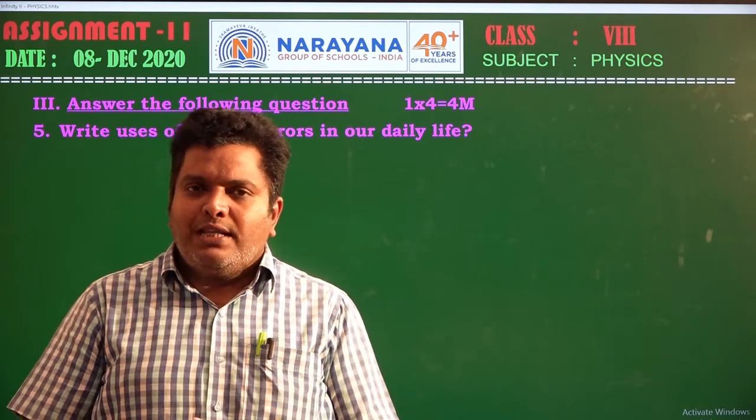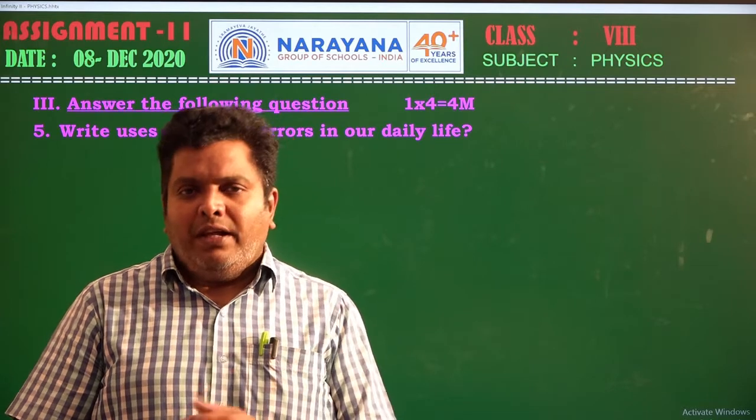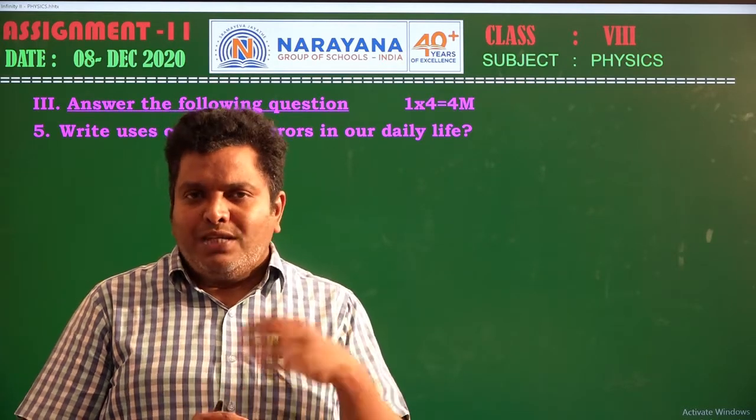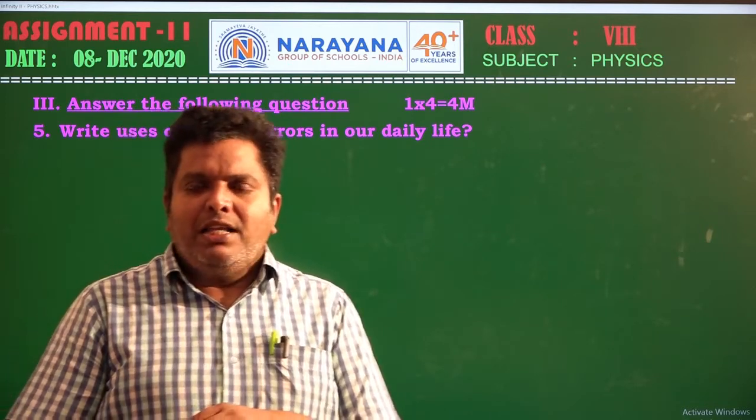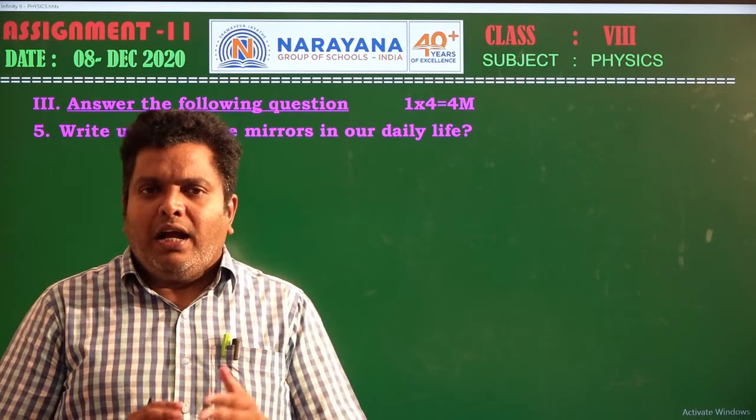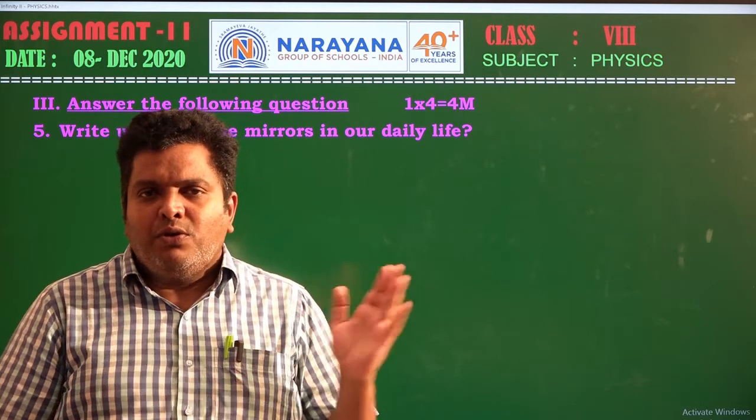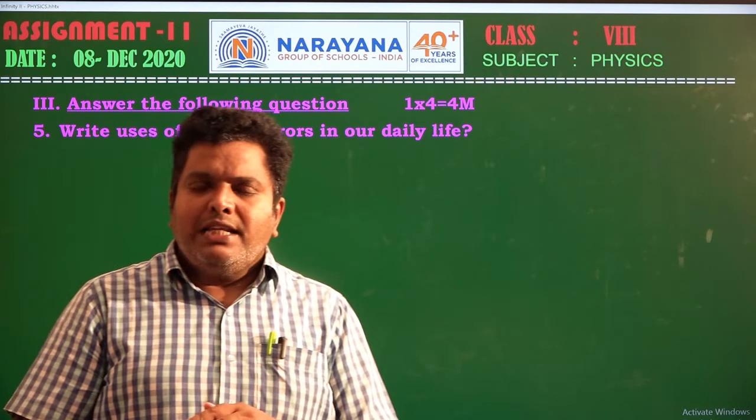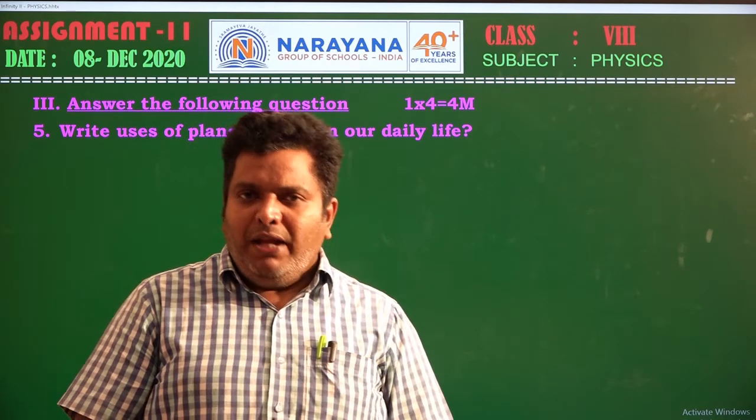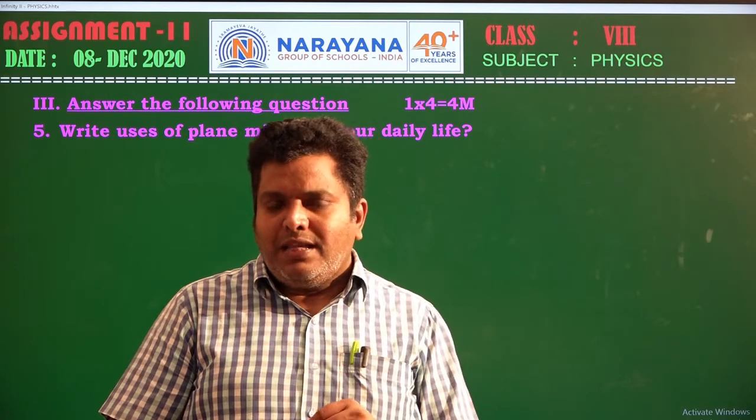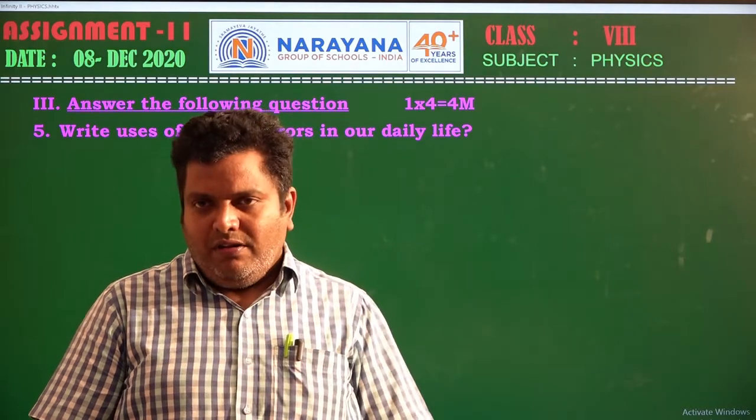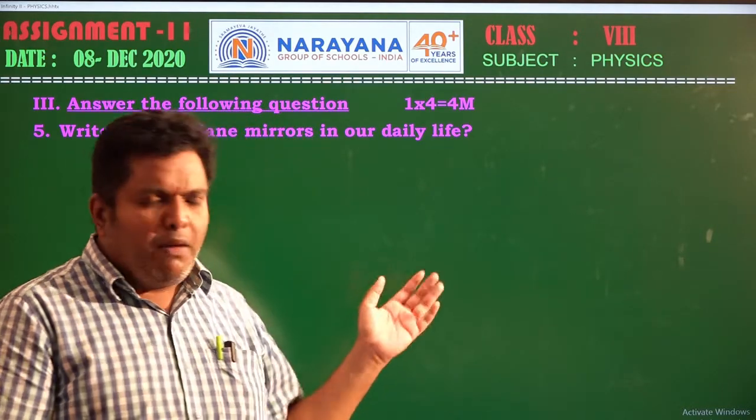In the periscope we use plane mirrors, and small children can use the kaleidoscope to see images and pictures, which also uses plane mirrors. There are so many uses of plane mirrors. Daily we observe our face in front of a plane mirror. It is also used for decoration, in shopping malls, and in many other places. So these are the daily life uses of plane mirrors.